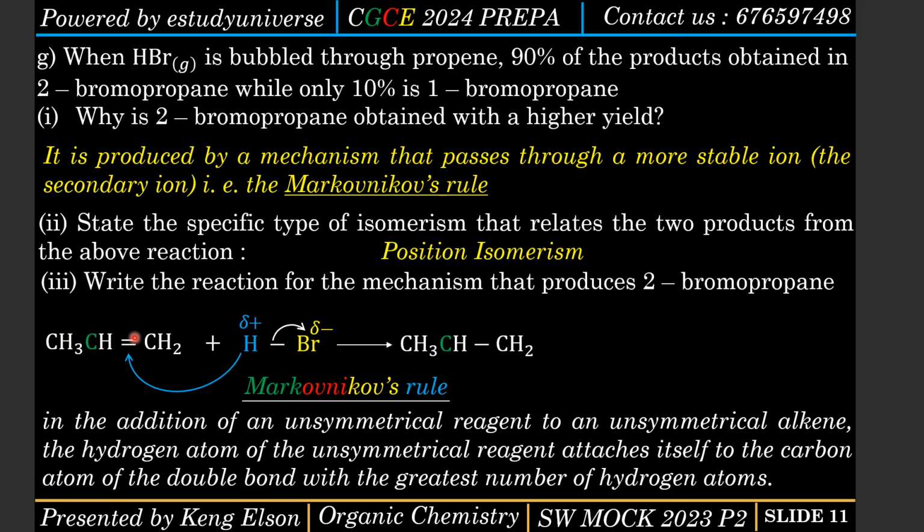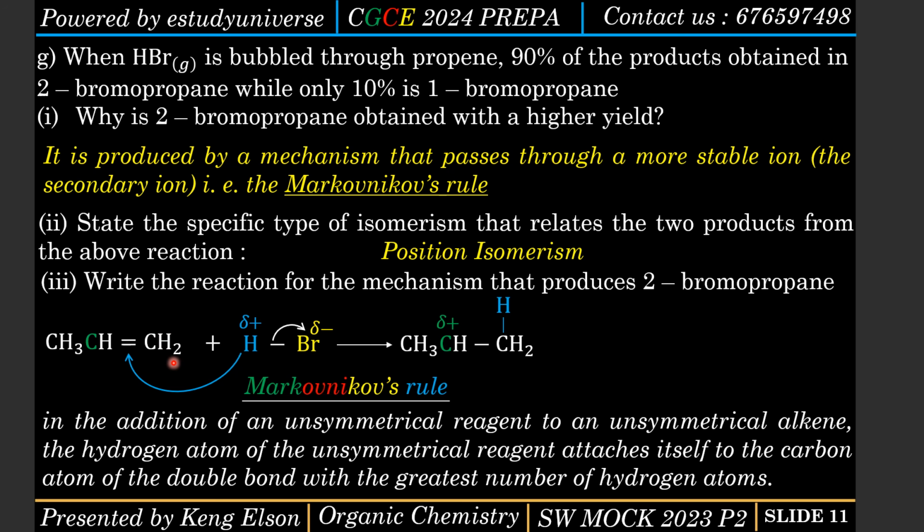Now that double bond is going to be broken to a single bond, and once it is broken, this hydrogen atom here will just attach itself, and when that bond is broken, this carbon atom becomes slightly positive. The hydrogen atom, according to Markovnikov's rule, will need to attach itself to this carbon atom, since this carbon atom of the double bond has the highest number of hydrogen atoms. There are two carbon atoms of the double bond, the one in green and the one in white. The one in green has just one hydrogen atom attached to it, and the one in white has two hydrogen atoms. So the one in white has the highest number of hydrogen atoms.